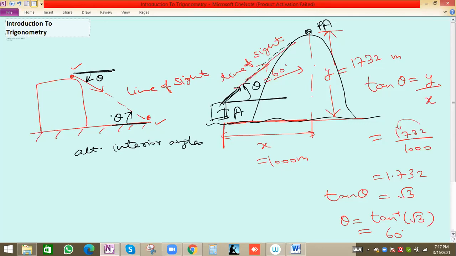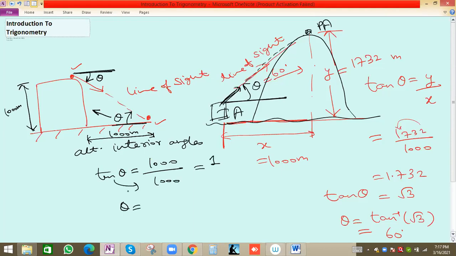So this will be the angle of elevation basically. And suppose this building height is given, suppose this is 1000 meter, and this is given again 1000 meter, for example. So this tan theta we can take again. This will be p by b. P means opposite to this theta will be perpendicular, 1000, and base will be 1000, right? So this will be 1.